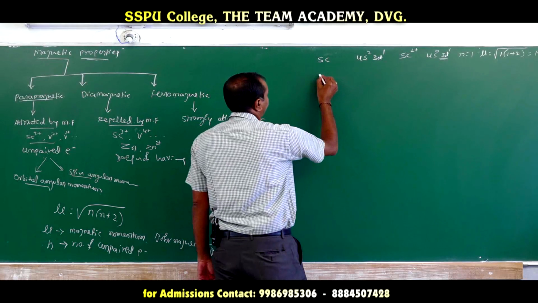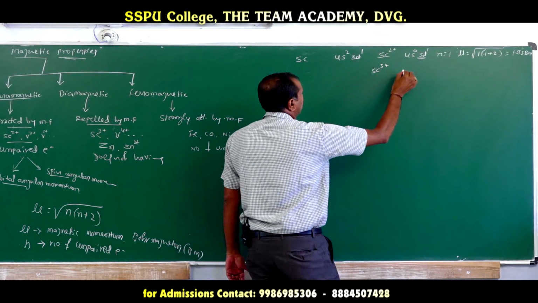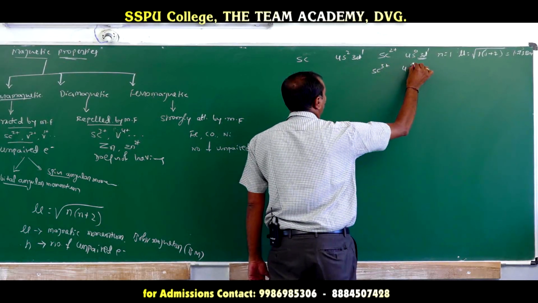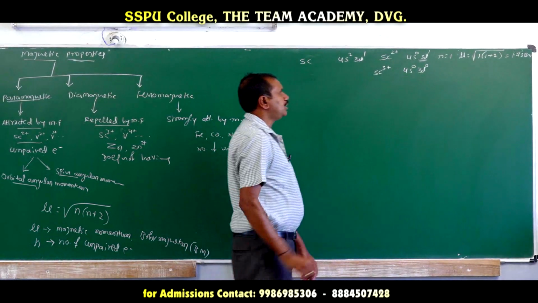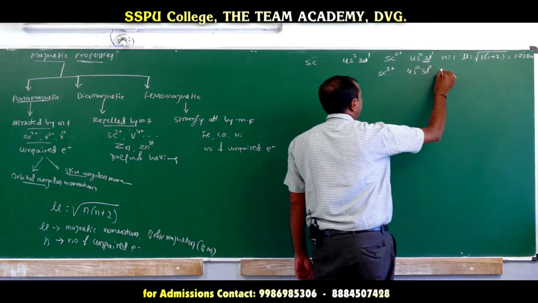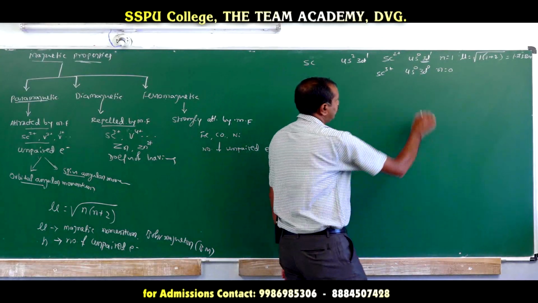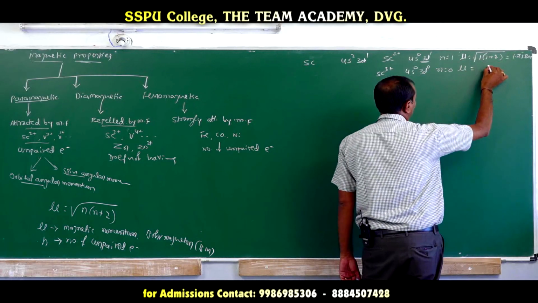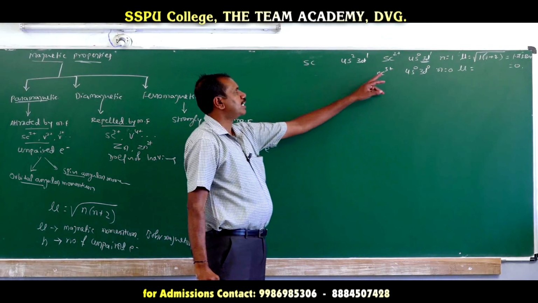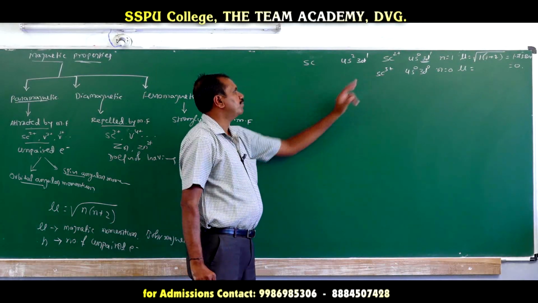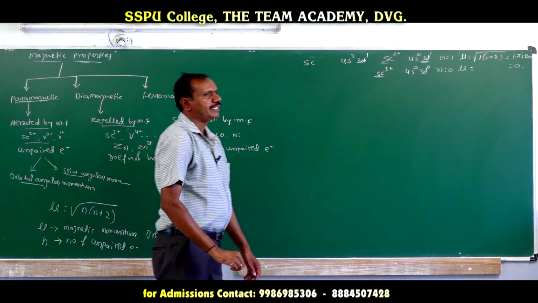If you go for Sc3+, it loses 2 electrons from s and 1 from d, so the configuration is 4s0 3d0. The n value is 0, meaning there are no unpaired electrons, so the magnetic moment becomes 0. It is not attracted by the magnetic field, it is repelled. Hence this substance is called a diamagnetic substance, but Sc2+ is called a paramagnetic substance.